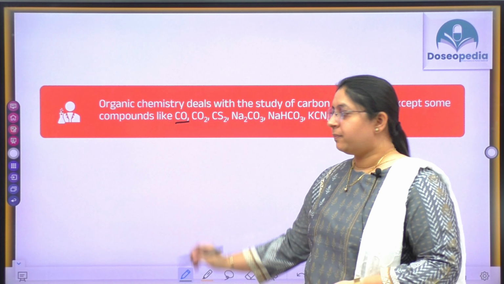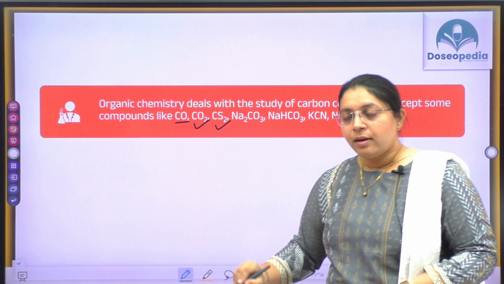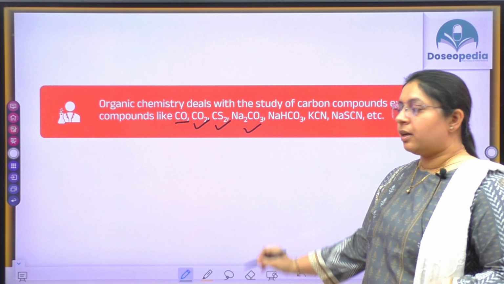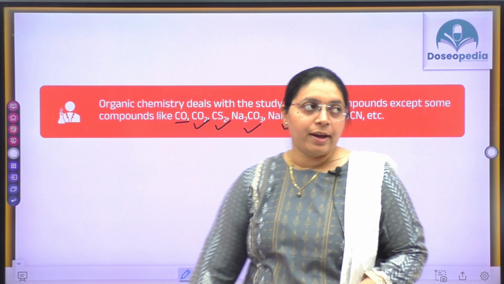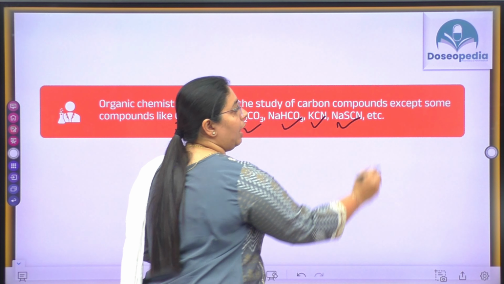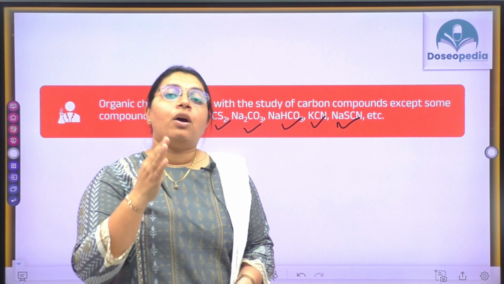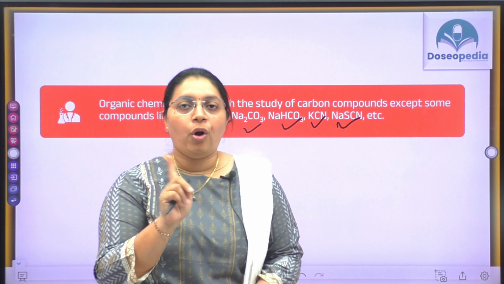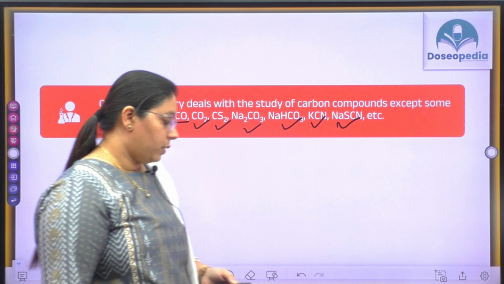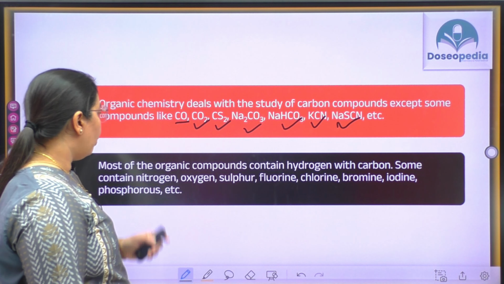Carbon monoxide, carbon dioxide, carbon disulfide, sodium carbonate, sodium bicarbonate, then potassium cyanide and sodium thiocyanide, right? So these are all examples. Although these compounds contain carbon, they are not organic compounds. But most of the organic compounds contain hydrogen with carbon, right?